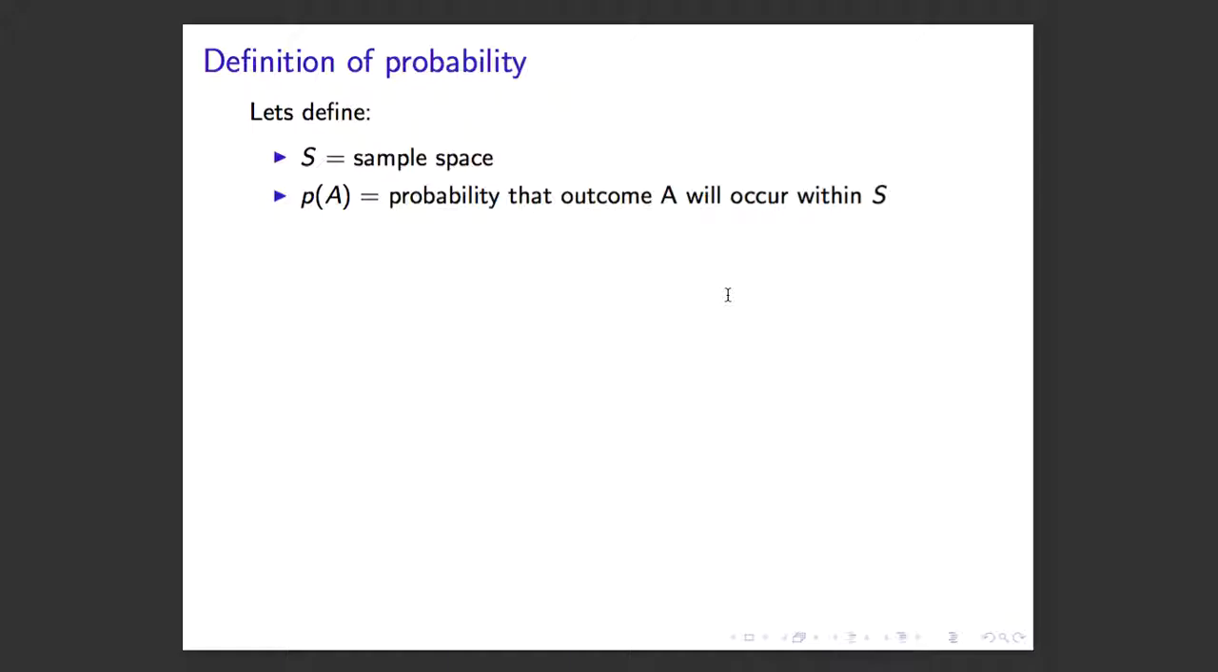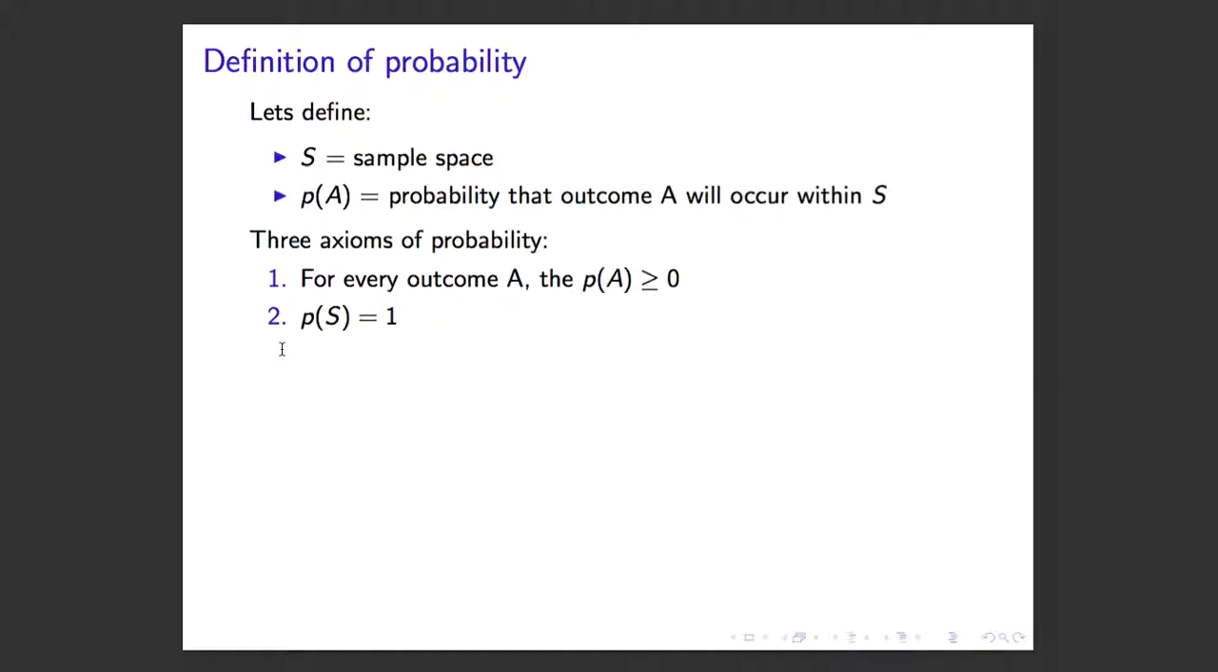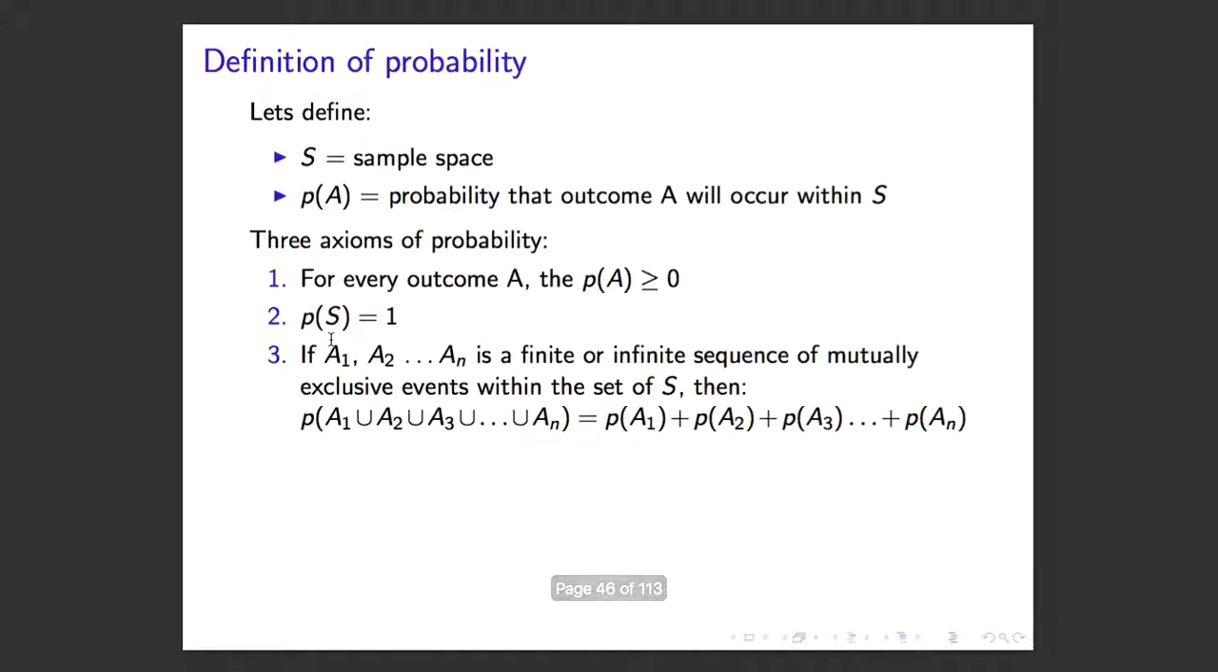Then let's define a sample space as S, which you should know from set theory. The probability of A equals the probability that outcome A will occur within the sample space S. Then we can define probability theory with three basic axioms, or rules of probability. The first is that for every outcome A, the probability of event A is greater than or equal to 0. The second is that the probability of the sample space equals 1, or the probability that we'll observe something within the sample space equals 1.